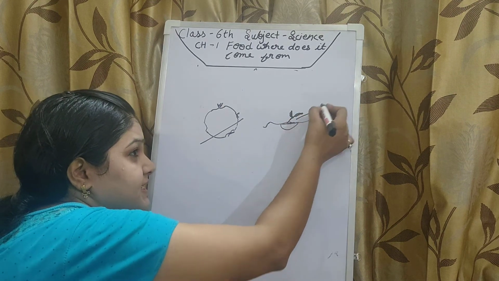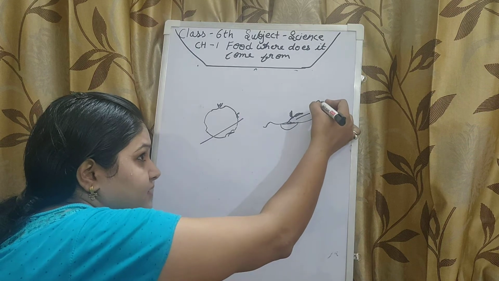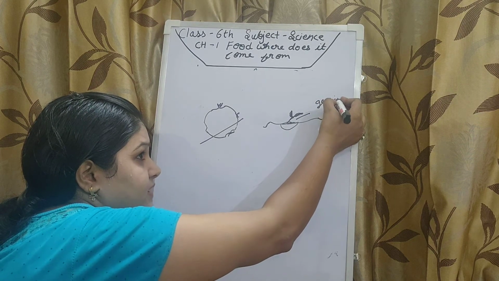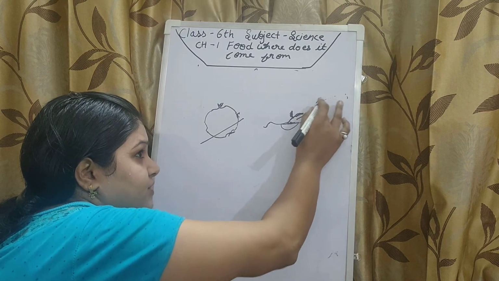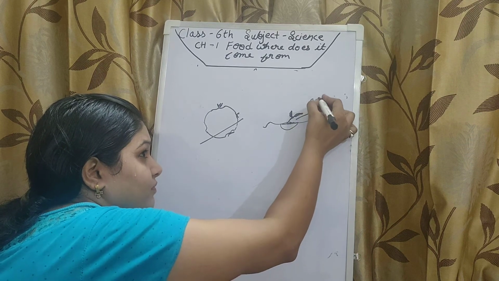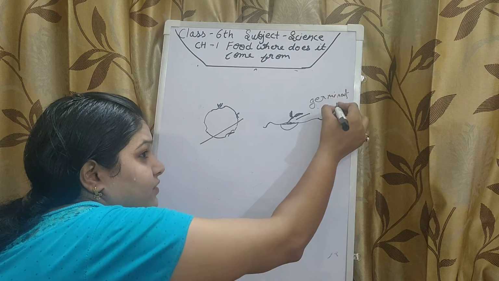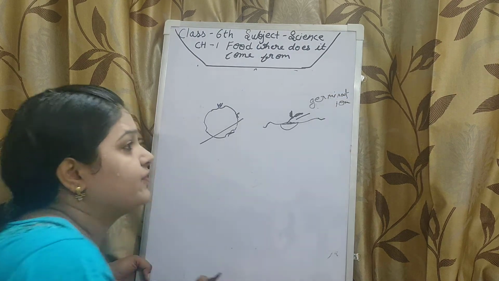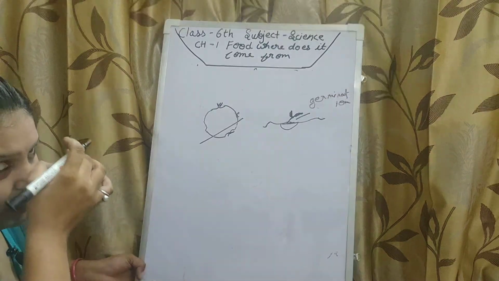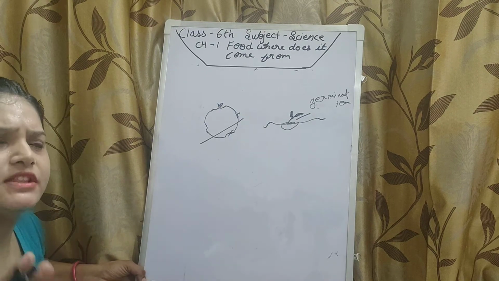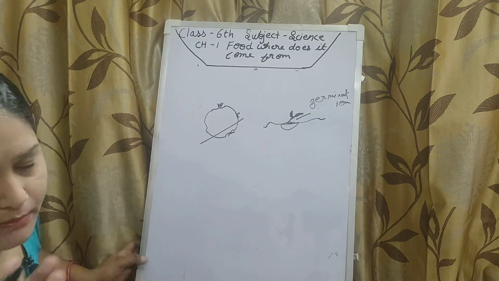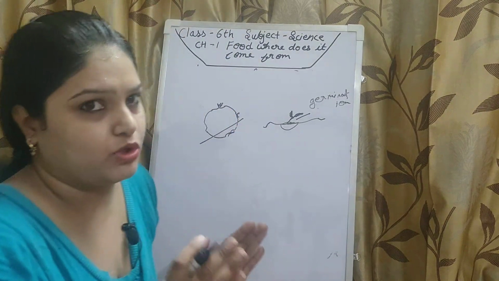This is called germination, the germination of a new plant.